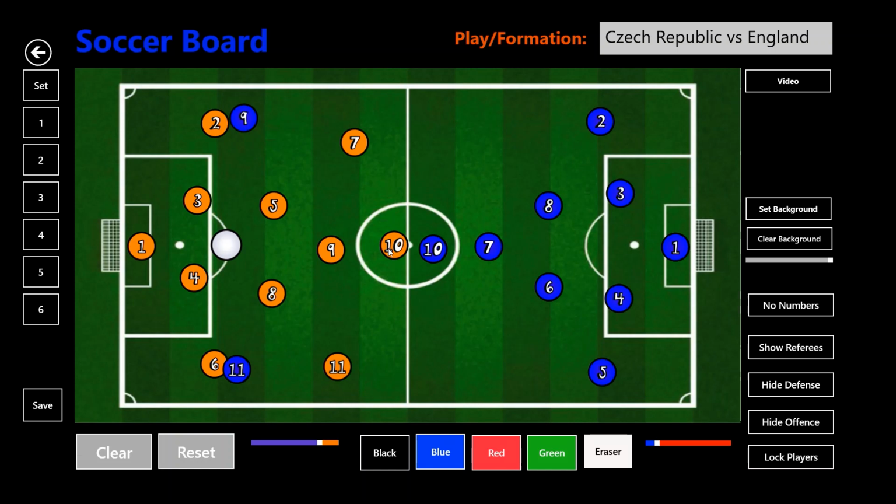Then coming to Patrik Schick versus Harry Maguire, as Harry Maguire just came out of injury, and I'm hoping he will be starting for England today. So this will be a key tactical battle on the other side of the game.